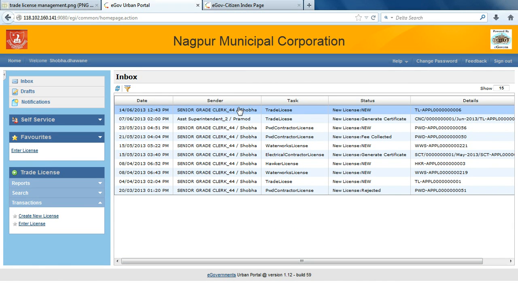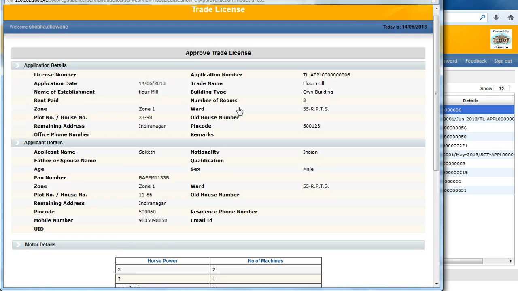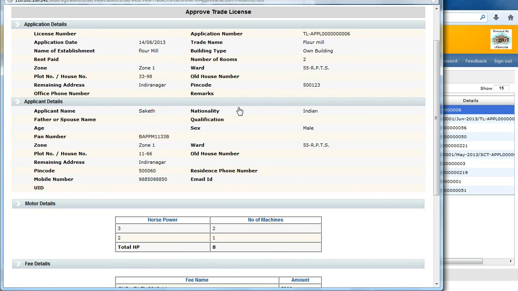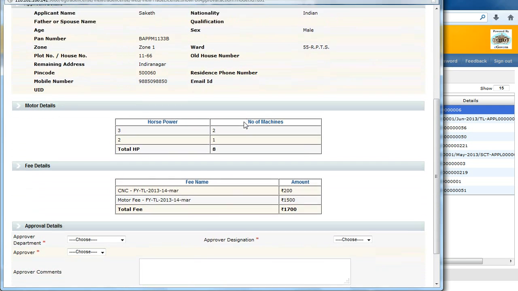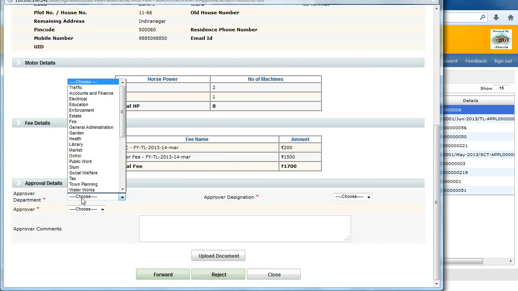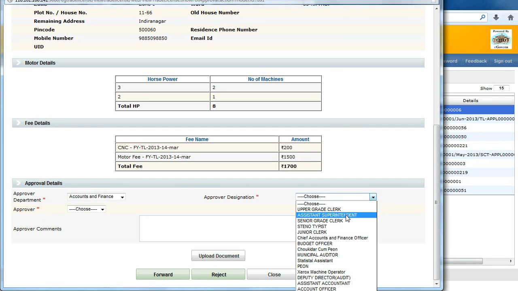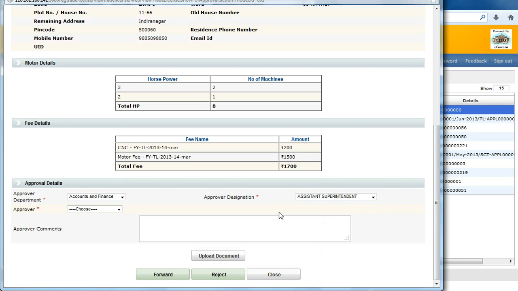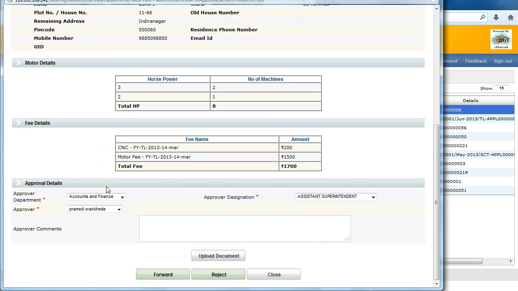I am clicking on my inbox item. I opened the application from my inbox and am validating the details once again. After validating, I forward the application to my superior for approval. I am selecting the approver department, approver designation, approver name. I am clicking on forward.